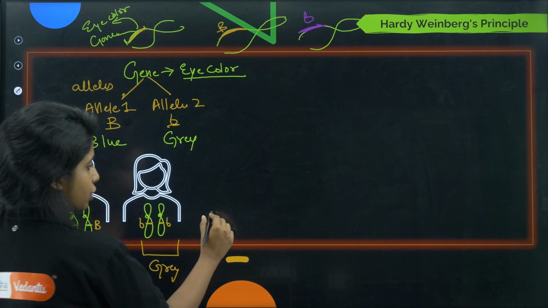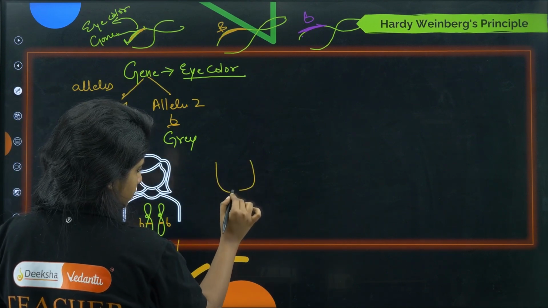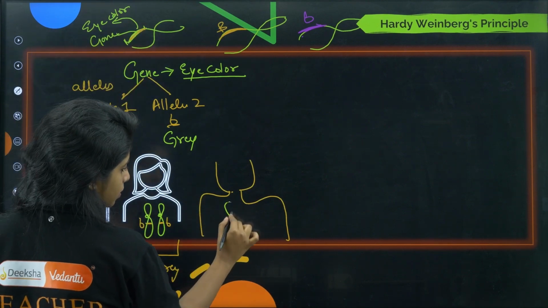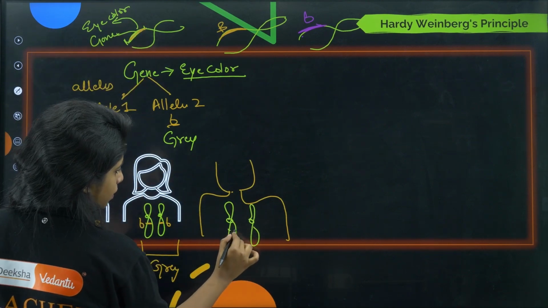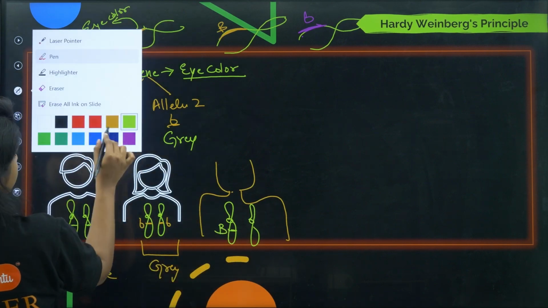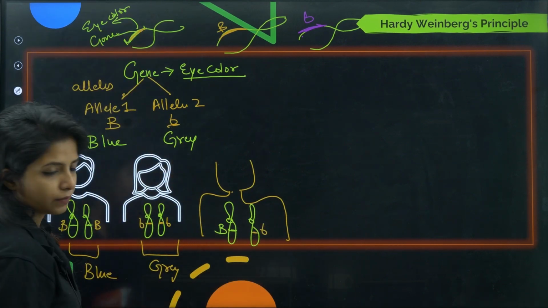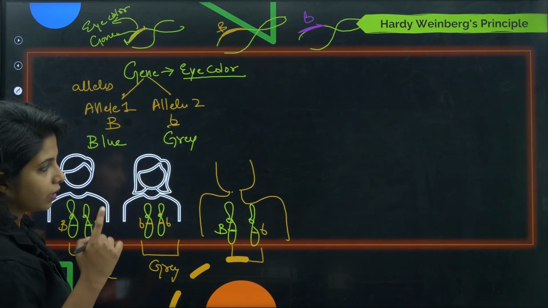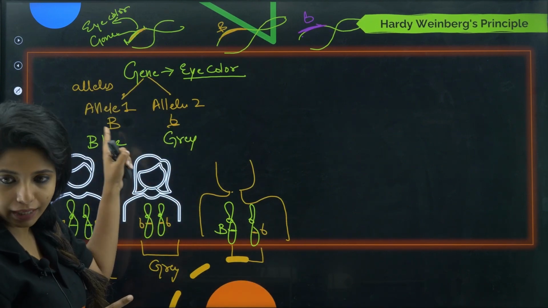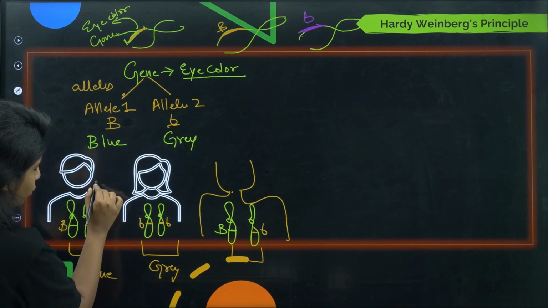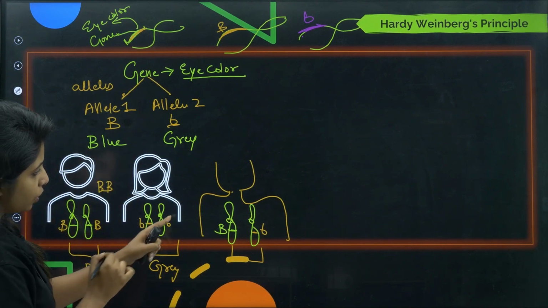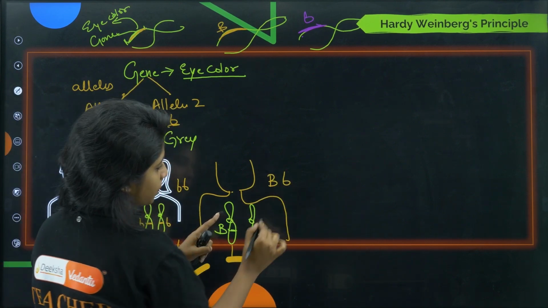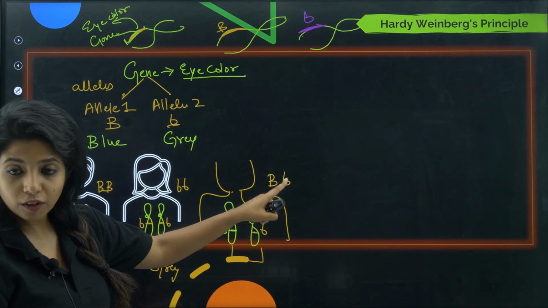Now there could be another condition where this is the guy again, and that guy has capital B over here and small b over here. So what is the color of the eye? Let me tell you, in a pair of alleles, children, so we said this is a pair. What do you call this pair? Capital B, capital B. What do you call this pair? Small b, small b. Now in this pair it is capital B, small b. Over here in this pair of alleles, both of them are different.